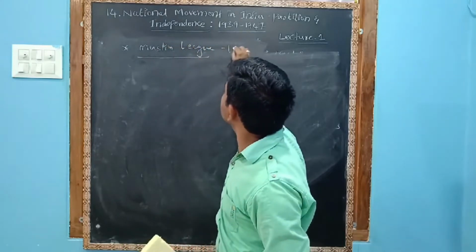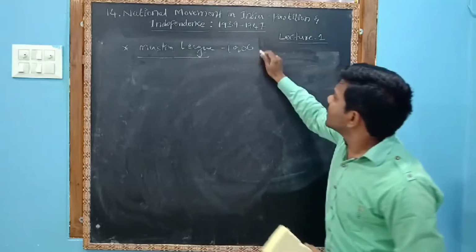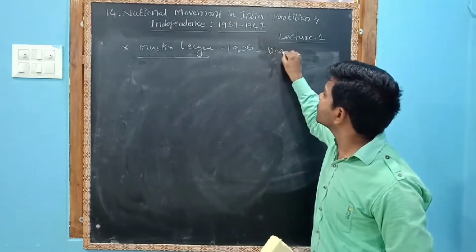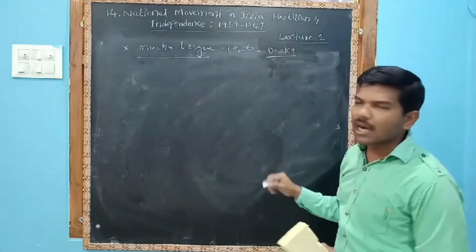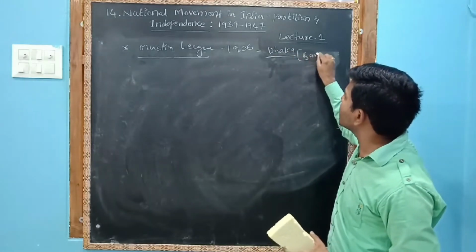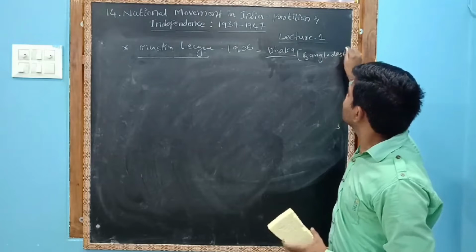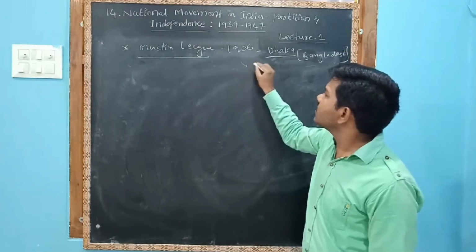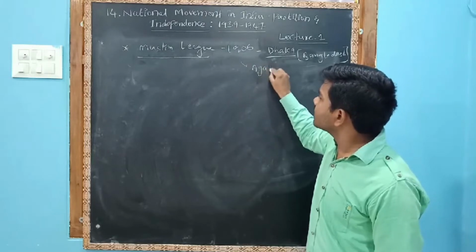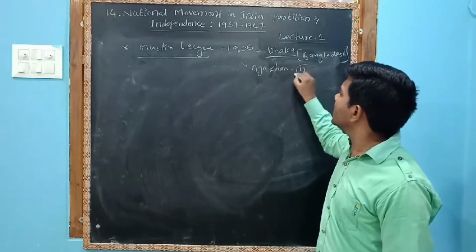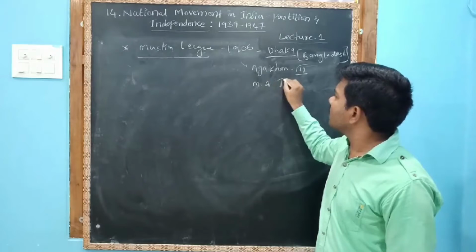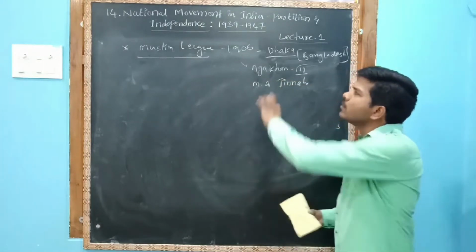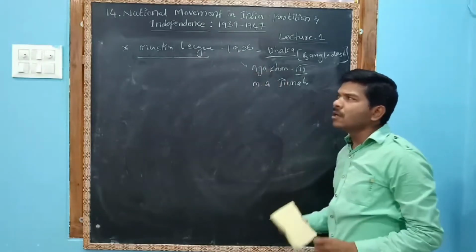The Muslim League was founded in 1906 in Dhaka. Dhaka is located in Bangladesh. It was founded by Aga Khan III and Muhammad Ali Jinnah, and some other members. These two are the important members, the founders of the Muslim League.